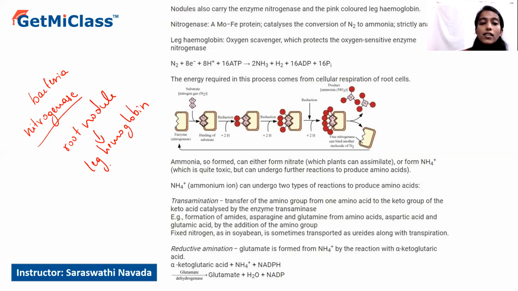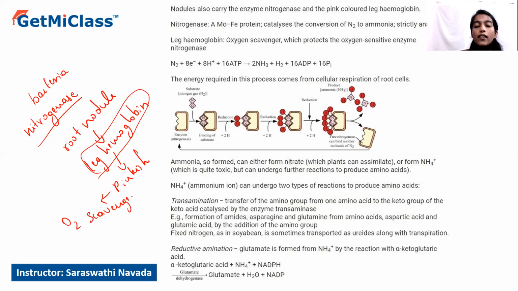So what is the significance of this leghemoglobin that is present in the root nodule? It is a pinkish pigment, or pinkish protein, which acts as an oxygen scavenger. I said that the bacteroids, once they are present in the root nodules, require an anaerobic, or oxygen-free, environment for fixing nitrogen into ammonia.